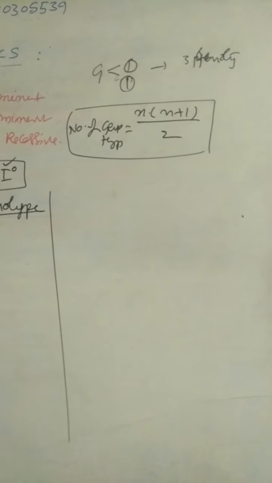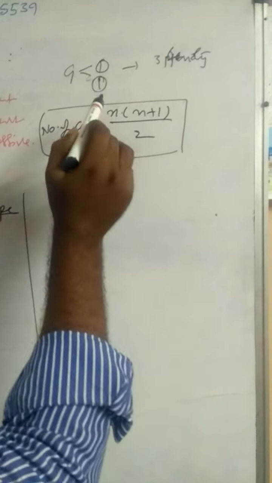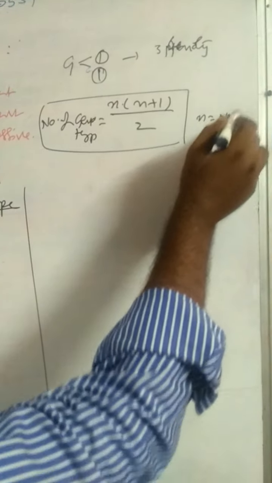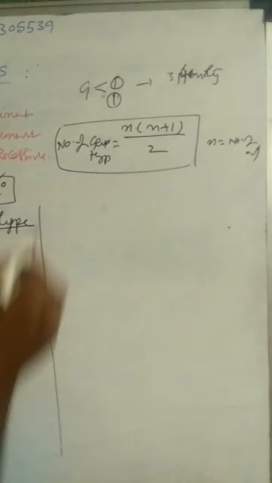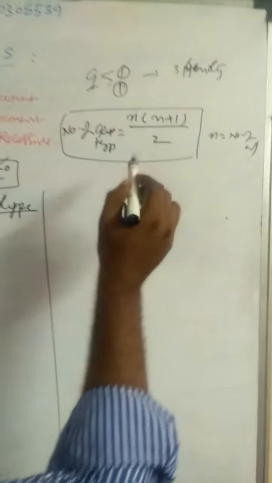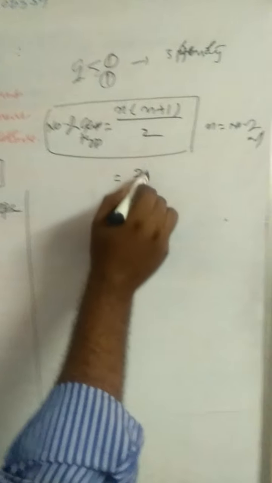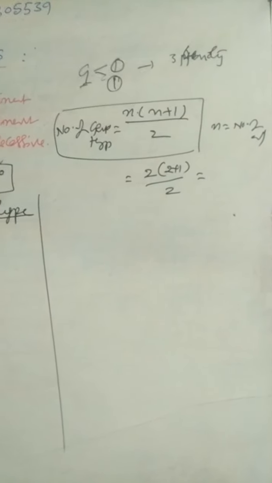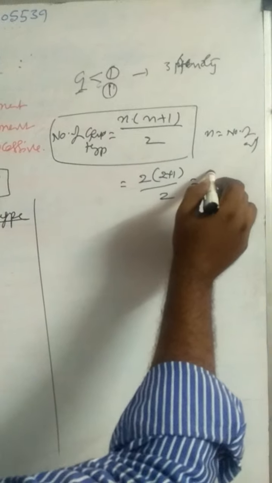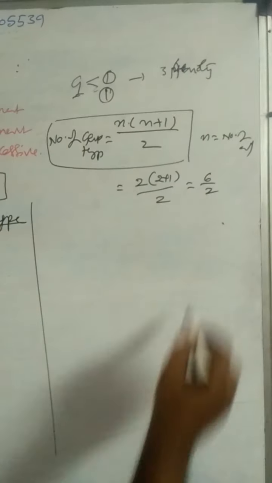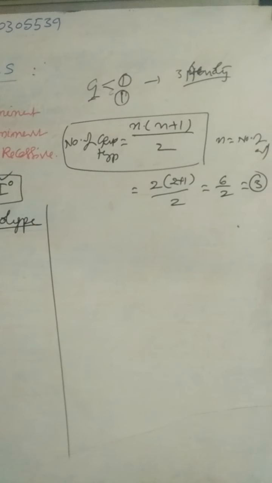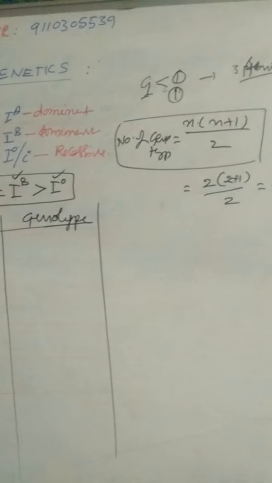Here there are two alleles. Number of genotypes is equal to n into n plus 1 by 2, where n is equal to number of alleles. Here, the gene has two alleles, that is n is equal to 2. 2 into 2 plus 1 by 2, that is equal to 6 by 2, which is equal to 3. So each gene has two alleles. These two alleles form the three genotypes.